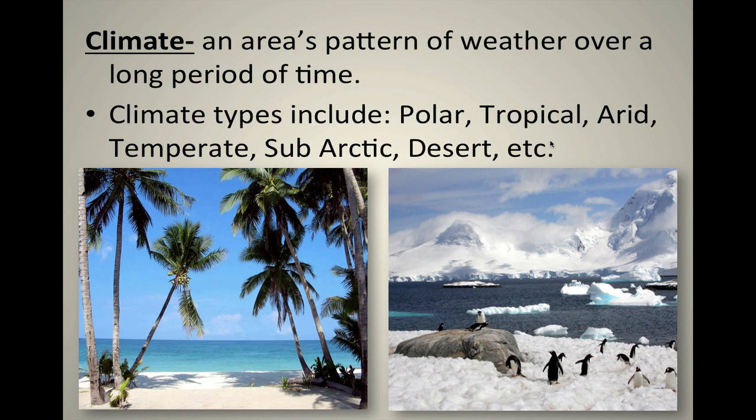Our climate type is temperate. We have 4 distinct seasons, which makes us a temperate climate. It's not very, very hot, and it doesn't get very, very cold. It's somewhere in the middle, but there is a distinct difference between our seasons. Therefore, we're temperate.